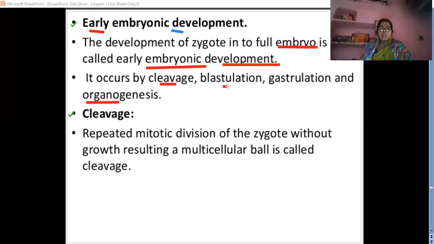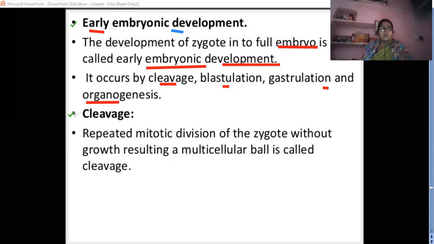Cleavage, blastulation, gastrulation, and also organogenesis. Blastulation means the development of the blastula, gastrulation is the formation of germ layers, and pregnancy is the time period of the baby inside the mother. Organogenesis means the development of organs. So these are the events that take place in early embryonic development.